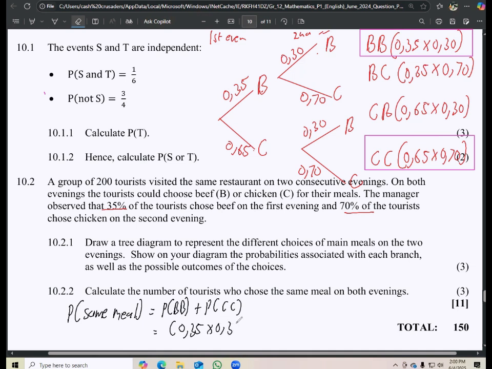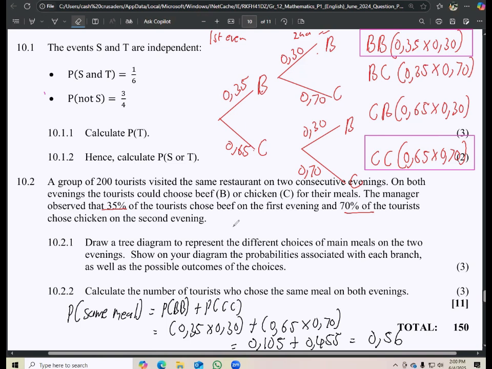0.35 times 0.30 plus 0.65 times 0.70. And then multiplying this one will give us 0.105, plus multiplying this one will give us 0.455. And then this will give us a value of 0.56, right? Now, remember, we are supposed to calculate the number of tourists. This is only just the percentage probability, right? This is the percentage probability.